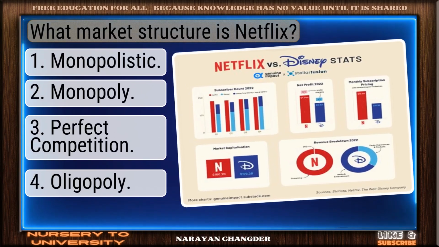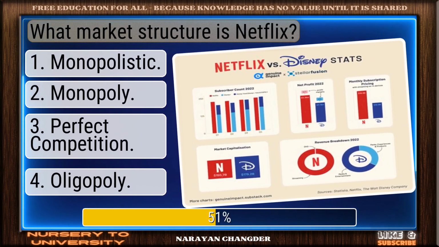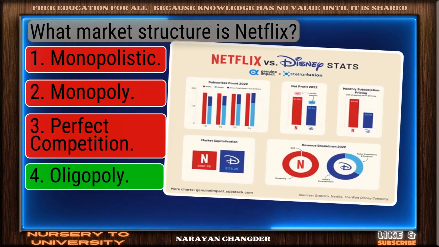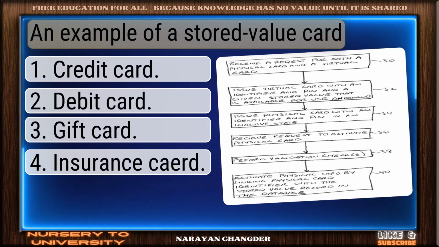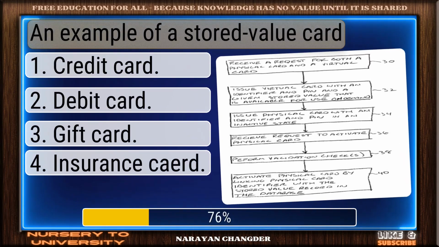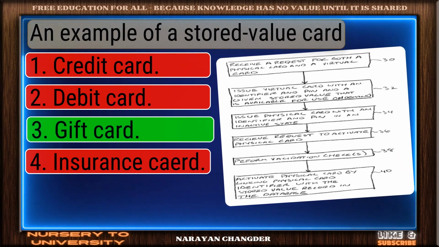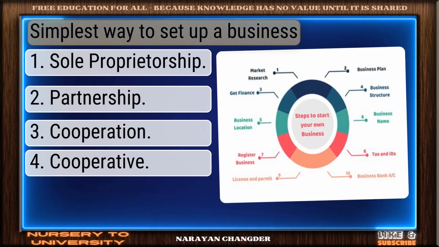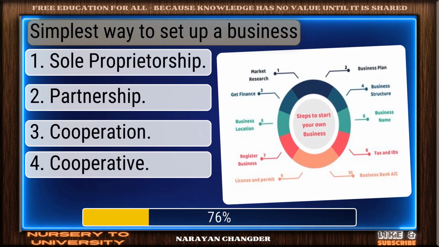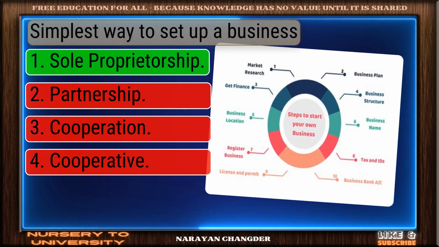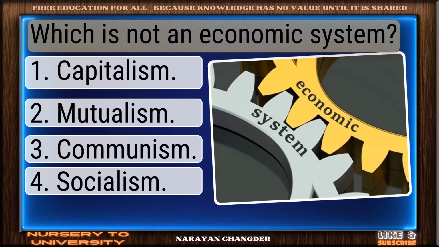What market structure is Netflix? Nice work. You chose oligopoly, and it is correct. An example of a stored value card. Solid response. Gift card is a valid choice. Simplest way to set up a business. Right again. Sole proprietorship is a valid answer, which is not an economic system.